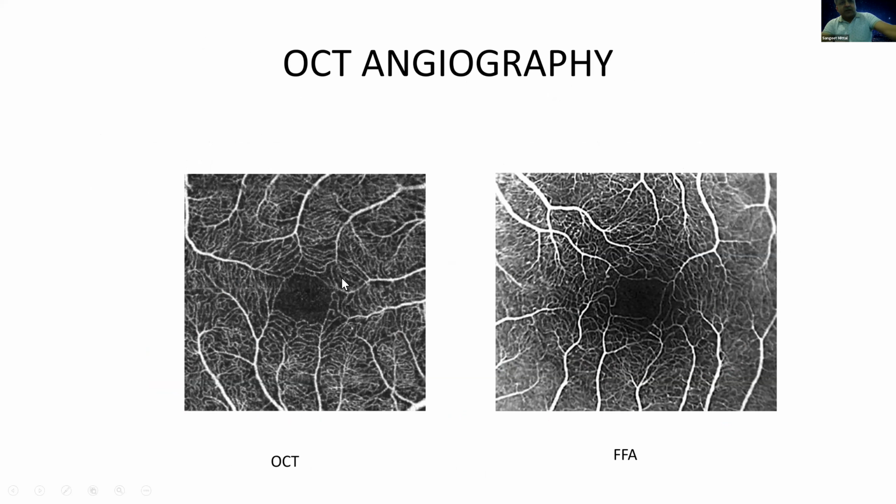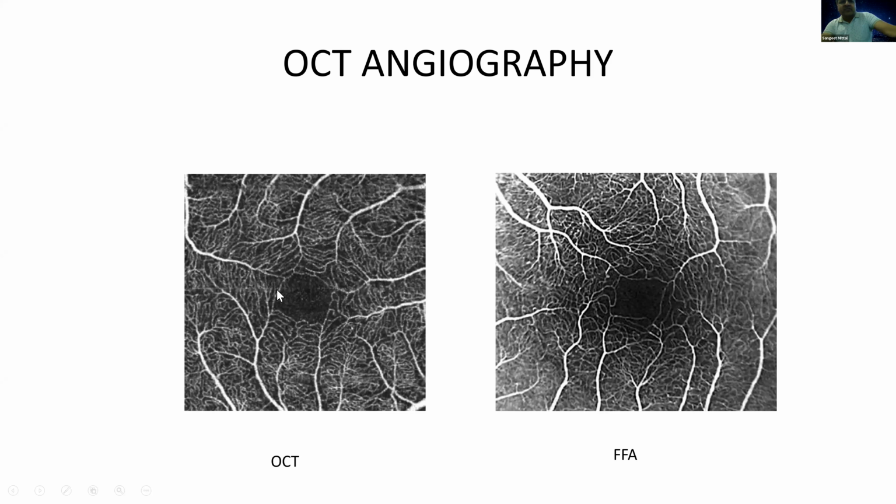on the horizontal sections of the SLO image. So this is an OCT which is incorporated with the SLO. So this picture you see is almost similar. This is taken by the fundus fluorescein angiogram. This is OCT. These are not of the same person, but you can see the pattern. You can get almost similar.